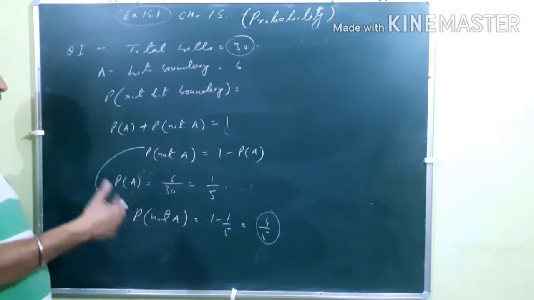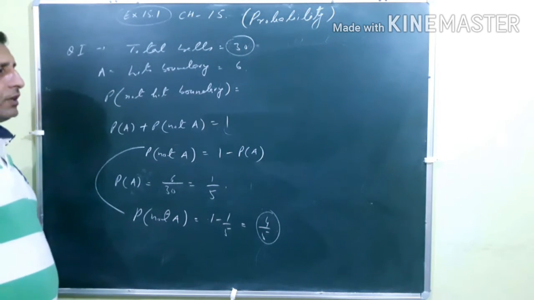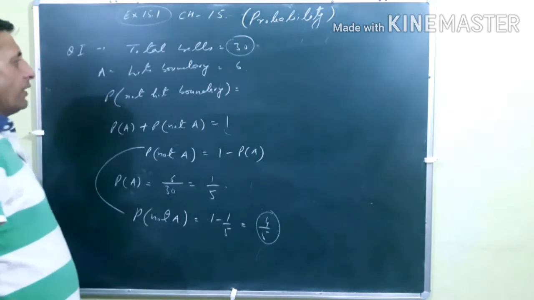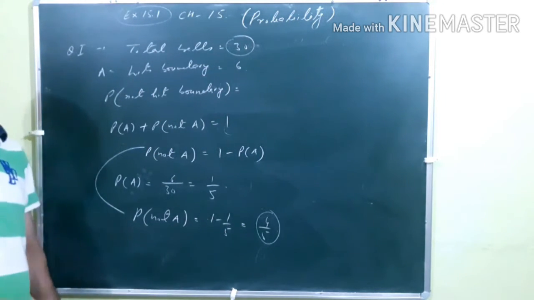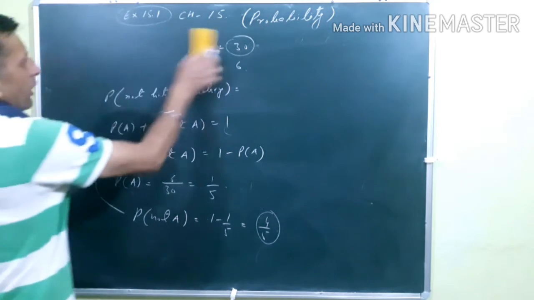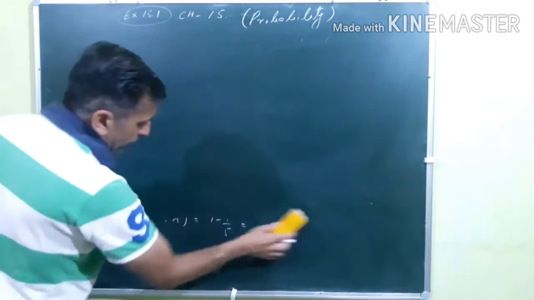This is an easy concept, that is 1 minus probability of A. And otherwise, you can subtract 6 from the 30, that gives not hit the boundary. And once again, you can use favorable upon total possible, and in that case, you can find this answer. Now, I am going to start with question number 2.